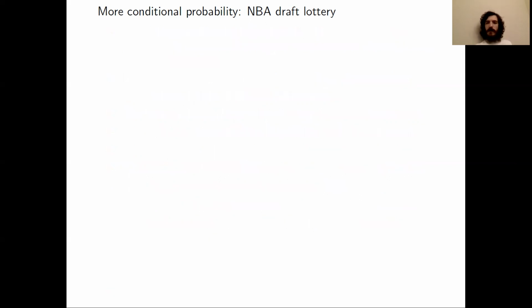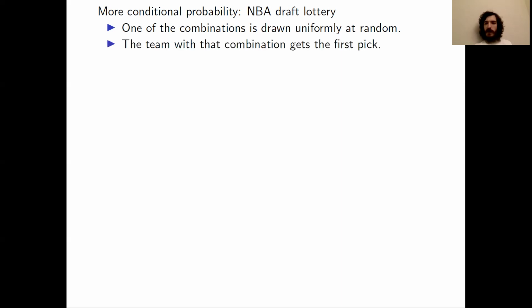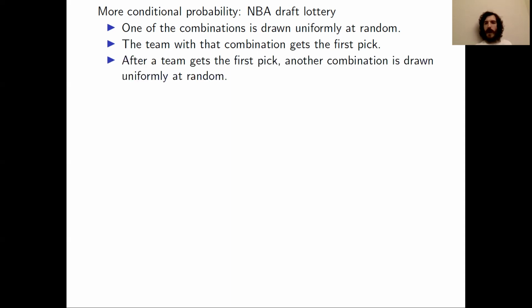Now let's talk about the experiment that's performed that determines which team gets the first pick, which team gets the second pick, and then the 3rd and 4th picks. So for the first pick, one of the combinations out of the 1,000 is drawn uniformly at random. The team with that combination gets the first pick. That's all that happens. Now for the second pick, the same experiment is performed. Another combination is drawn uniformly at random.